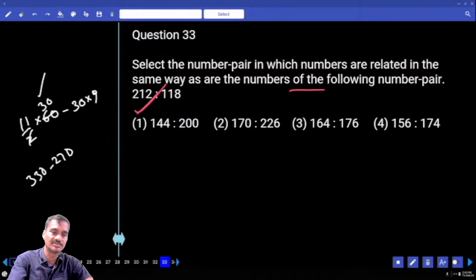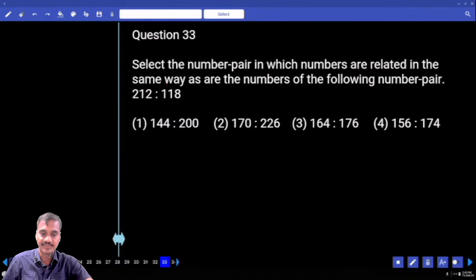Then next one, question number 33. Now in this 33, 212 and 118. How did you do it? 212 and 118. And what is the difference between these two? Any answer to this one? Now 212 and 118, the difference is how much? 96. Do we get 96 anywhere else? 94? No. Then next one.